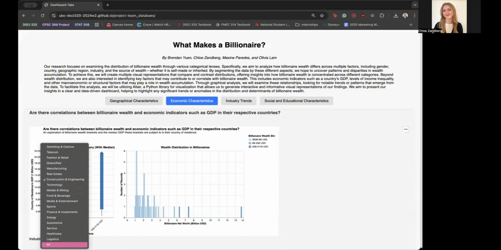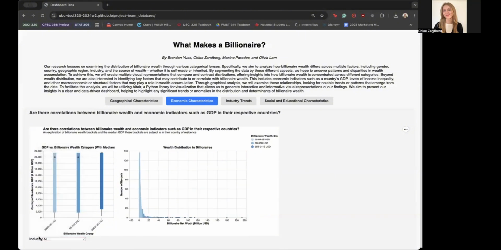And therefore, I would say we don't have any conclusive evidence that the industry within which a billionaire operates contributes to their success.